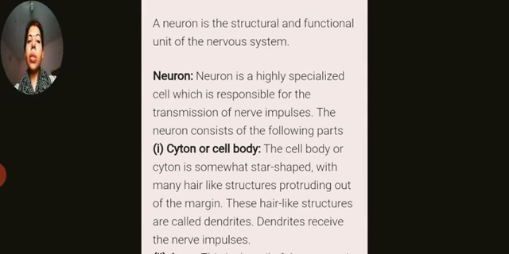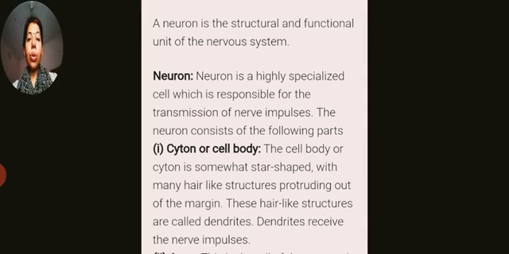And this neuron consists of how many parts? There are basically three parts: the cell body, or we also call it cyton. Number two is dendrite. Third one is axon. And the next part we also call the myelin sheath or the nerve ending. So these are the various parts of the neuron. First we start with the cyton or the cell body.